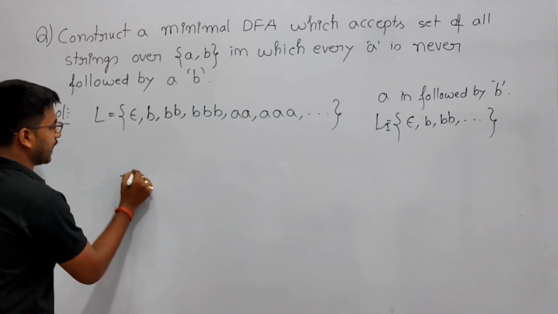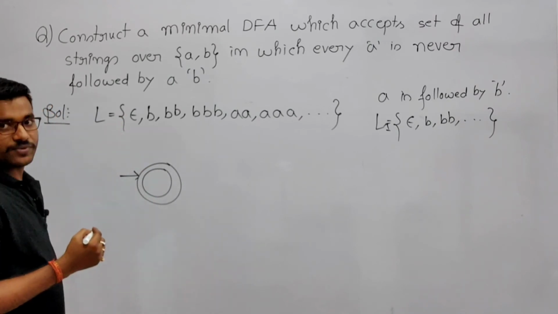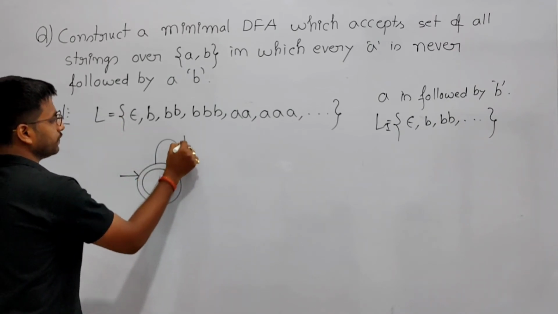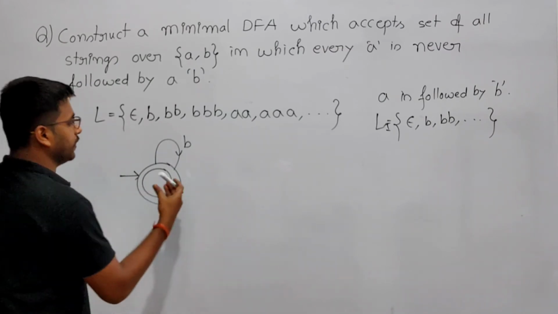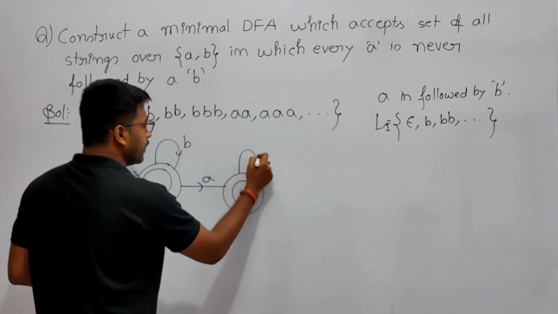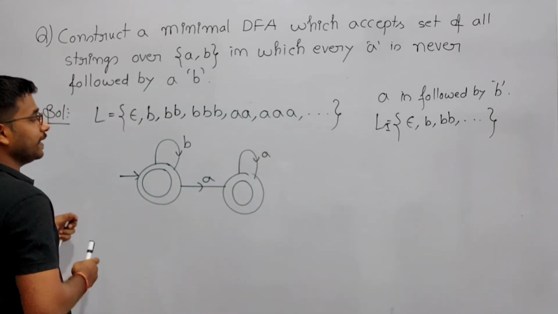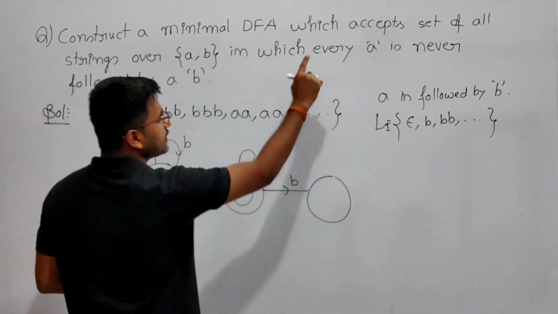So since epsilon belongs to the language, we have to make the initial state a final state to accept epsilon. Now any number of b's, accepted. Now if it is having a, accepted. Any number of a's, accepted. But after a, if you are getting b, you have to reject it, because a is never followed by b.